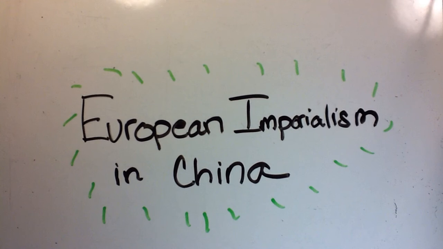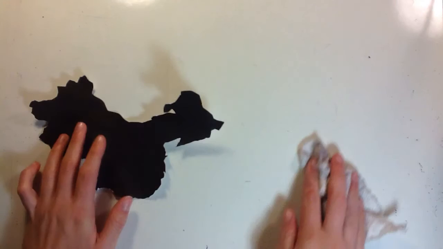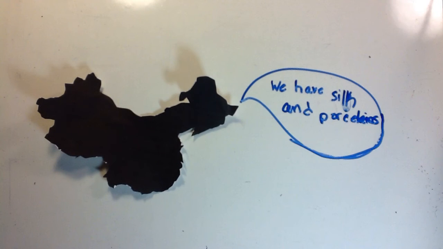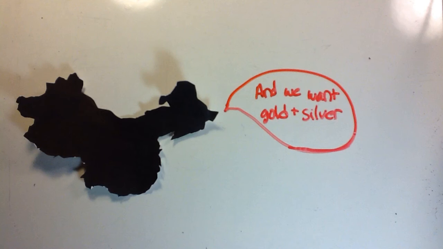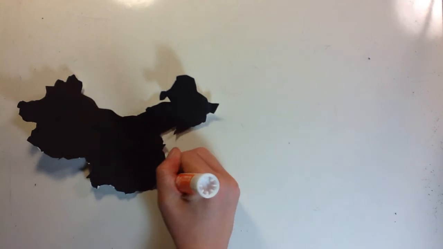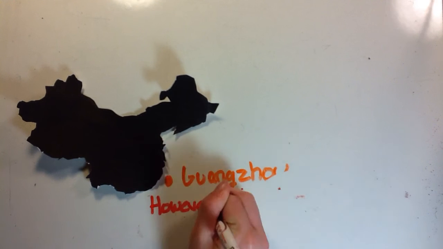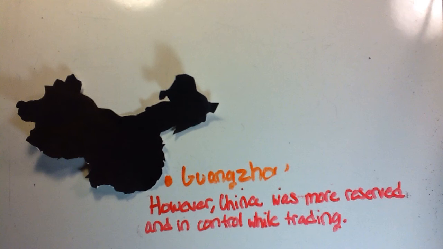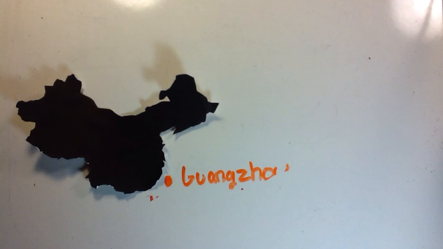European imperialism in China. The first Europeans to establish there were the Portuguese, again. China had silk and porcelains. The Europeans wanted these things. However, in return, China only wanted gold and silver. Guangzhou was the first port the Chinese allowed. However, China was more reserved and wanted total control over their trading with the Europeans.